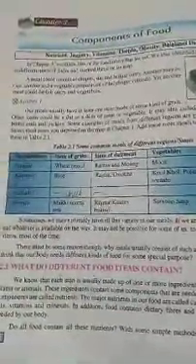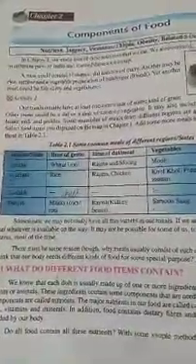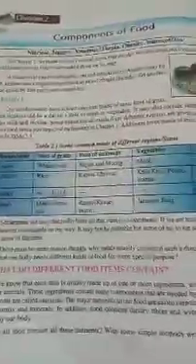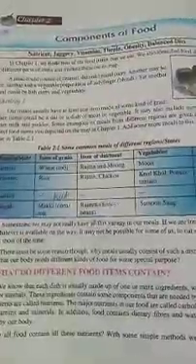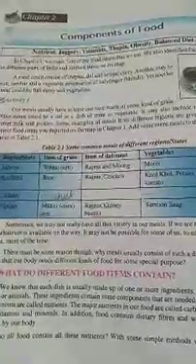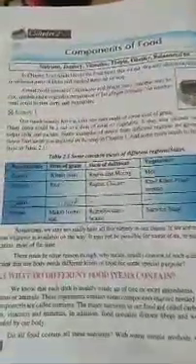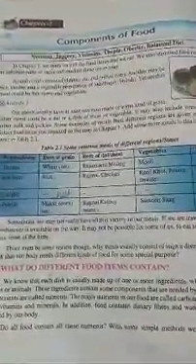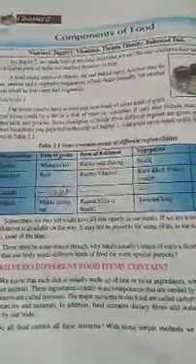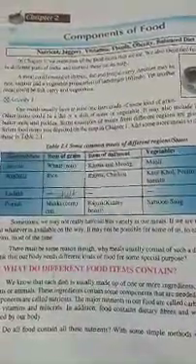We know that we each eat different dishes as our food, and this dish is made up of one or more ingredients. These ingredients we get from plants or animals. The ingredients in our daily food contain some components that are needed by our body. These components are called nutrients. And the major nutrients in our food are called carbohydrates, proteins, fats, vitamins, minerals, etc.